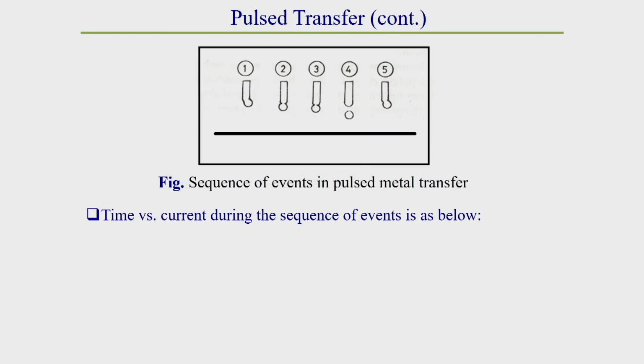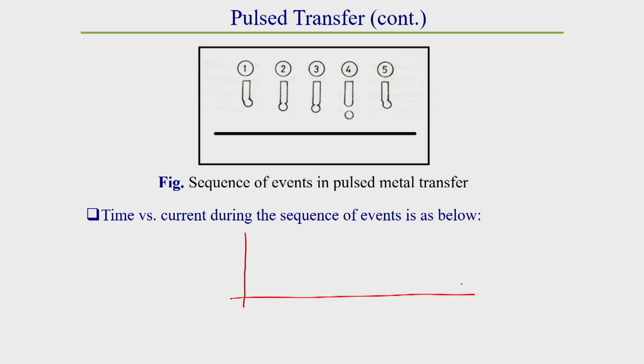So, by this method we can control the rate of metal transfer, because if we set the number of peaks per second to 60, then we get 60 drops per second. If we keep the number of peaks per second at 100, then we get 100 drops per second. So, as per our requirement, we can control the metal deposition rate by controlling the pulse rate. Now, here also we will see the different steps for metal transfer, that means the oscillogram, how it looks like. Here how the oscillogram looks is shown in these different steps.